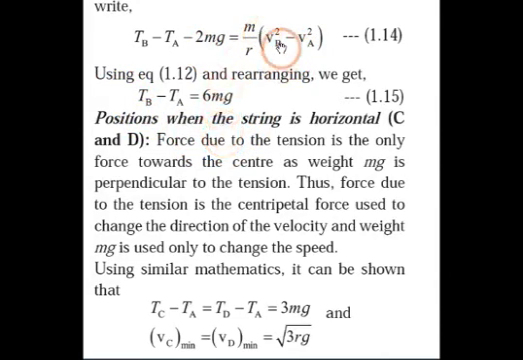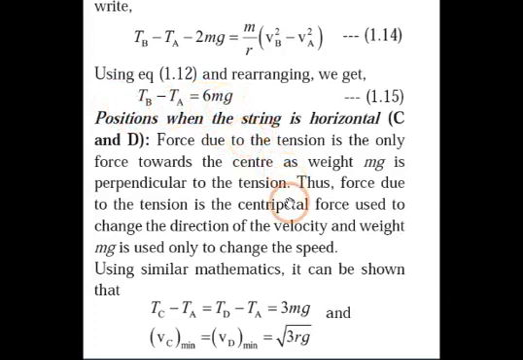ये कैसे आया? VB square is equal to 5gr, VA square is equal to gr, 5gr minus gr, that is 4gr, r gets cancelled, here it will remain 4mg plus 2mg यहाँ पे चला गया, so TB minus TA is equal to 6mg. Basically TA is equal to 0, so TB is equal to 6mg, that is the tension at the lowest point.